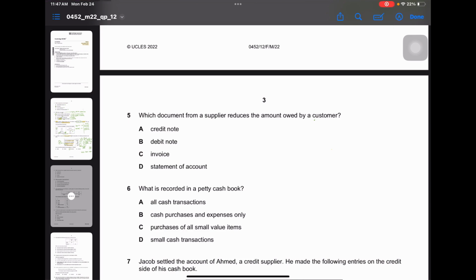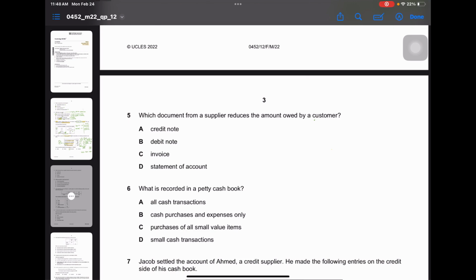Then the supplier will see the debit note and they will see the kind of fault in the goods, why the customer wants to return the goods. And then if the supplier agrees that they can take back the goods from the customer, the supplier will issue a credit note authorizing that the customer can return the goods.